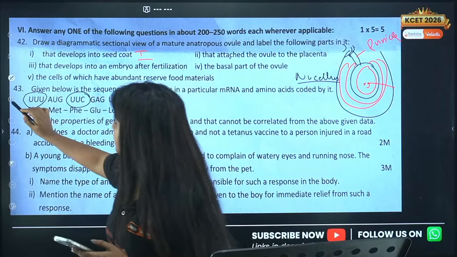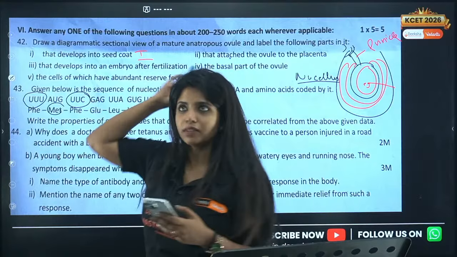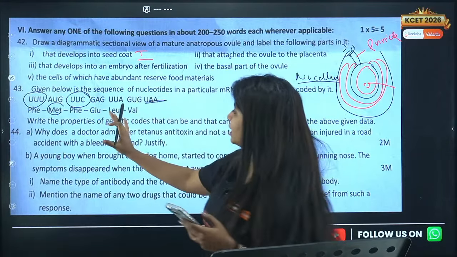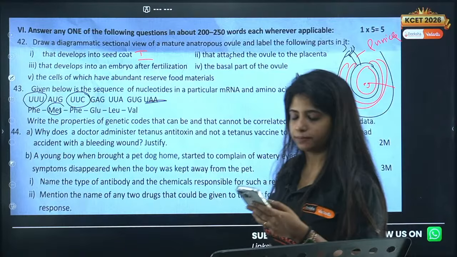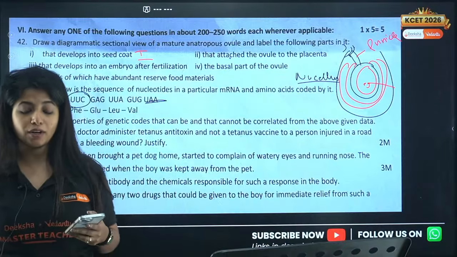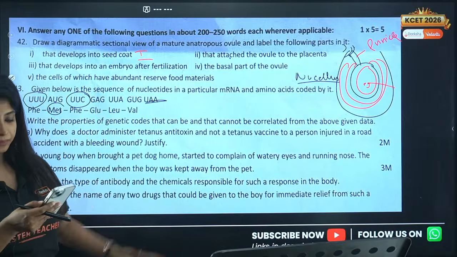Oh, so AUG is over here. Yeah, sorry. So AUG is over here. So yeah, you don't have to explain that; you have to explain the correlated one. In the non-correlated one, I think the universal nature can be mentioned, that the codons which are there are universal. So that cannot be seen over here, right?